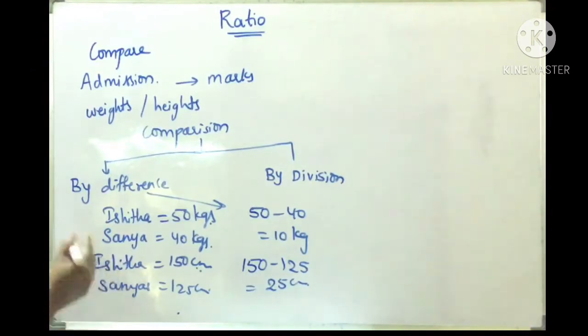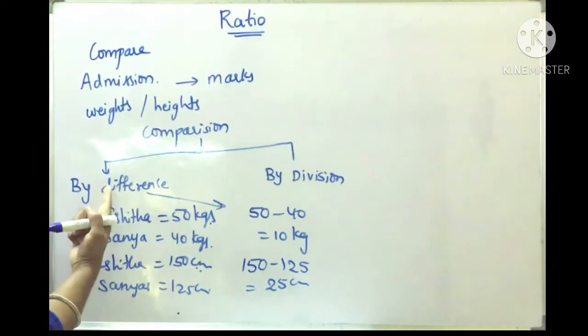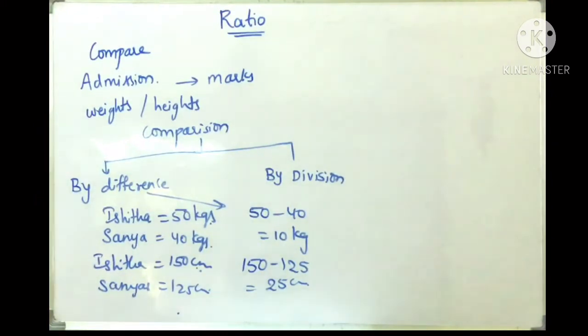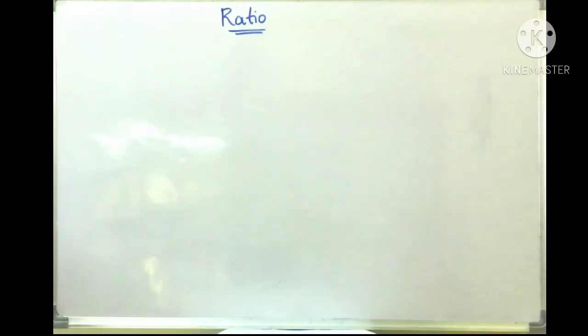Right? Here we compared the weights and heights of Ishita and Sania by finding the difference between them. Such comparison is known as comparison by difference. Okay children, sometimes the comparison by difference does not make as much sense as the comparison by division.